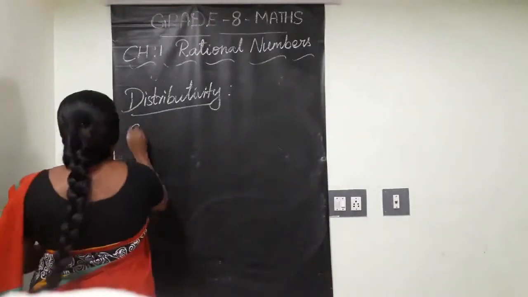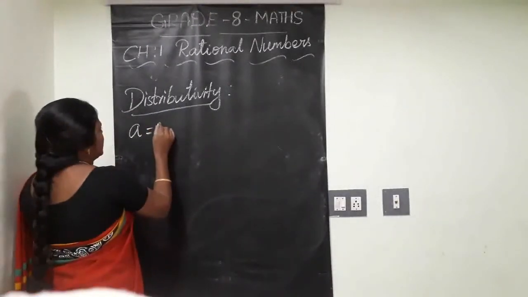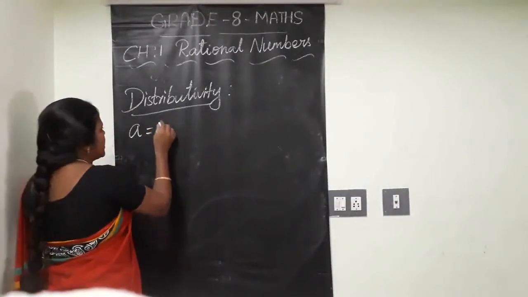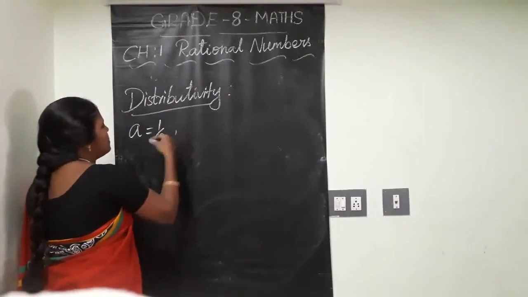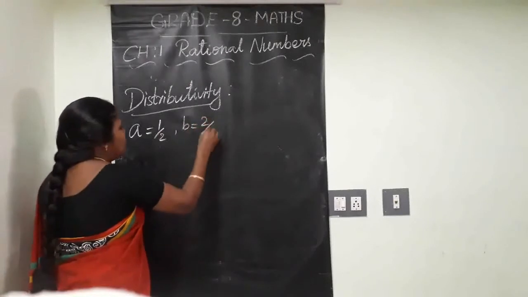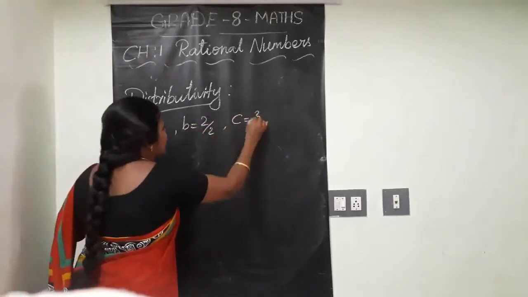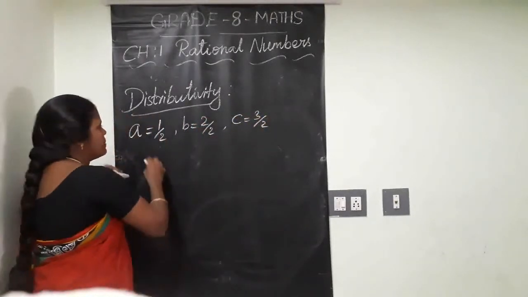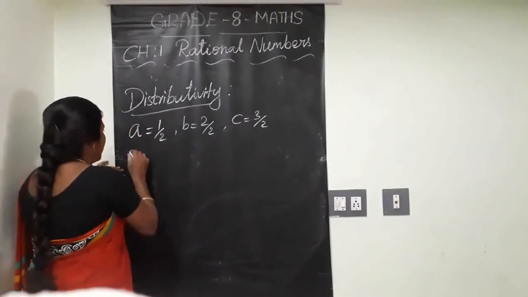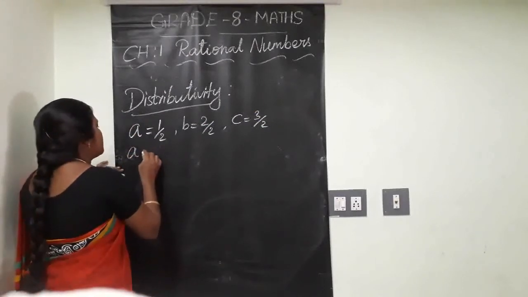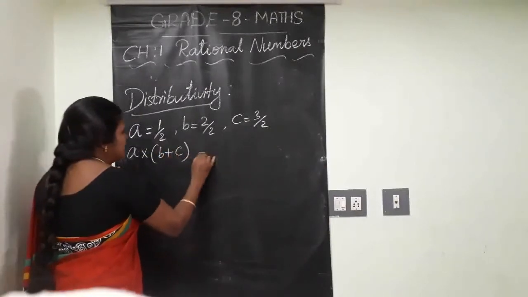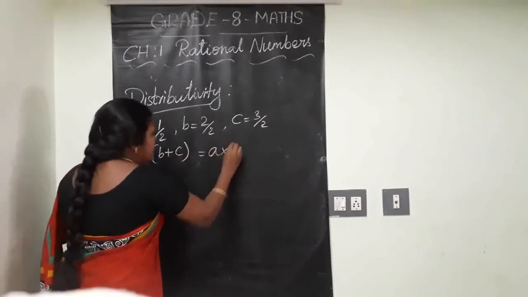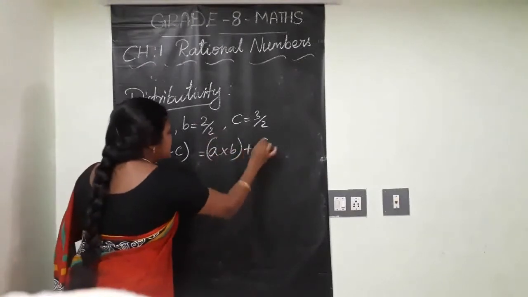For any three rational numbers A, B, C, I am taking a simple level: A equal to 1 by 2, B equal to 2 by 2, C equal to 3 by 2. First, I am going to prove the addition one. We are saying A into (B plus C) is equal to A into B plus A into C.